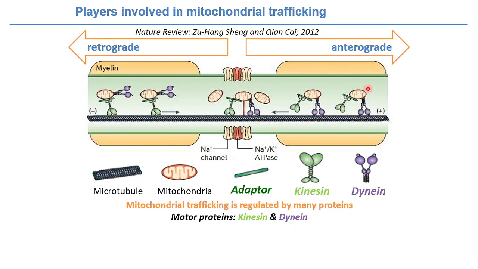Now dynein. We have mitochondria here, right? We have trafficked the mitochondria previously. Now this mitochondria is depolarized or irreversibly damaged, so it needs to be trafficked back to the cell body. Why? Because the degradation machinery is in the cell body, so we need to degrade the mitochondria, so it has to traffic back to the cell body. That's why we have the dynein motor here. So it is the minus end directed motor, right?